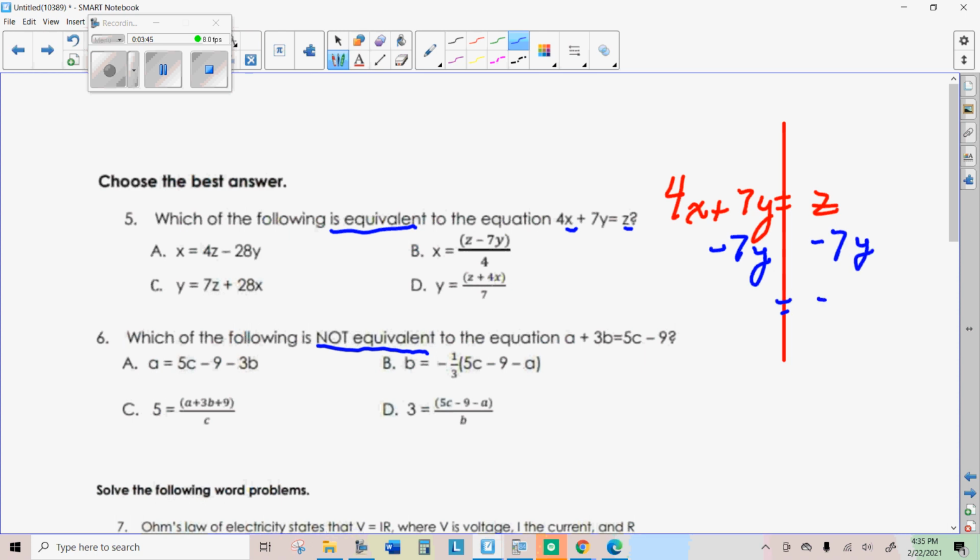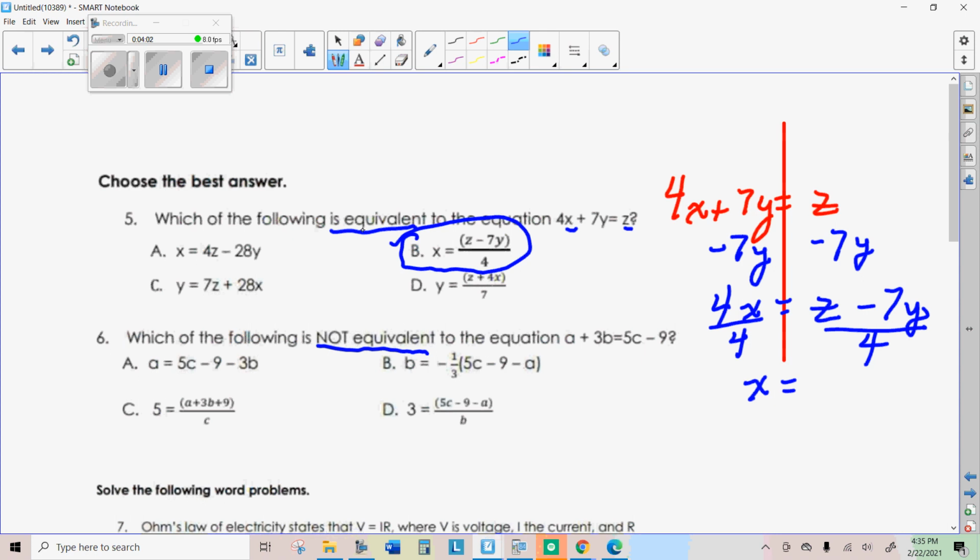That gives me z minus 7y over here, and 4x over here. Now just divide both sides by 4, and I get x equals z minus 7y divided by 4. That would be B, so that one is equivalent. Remember, on the next one you're finding which one is not equivalent.